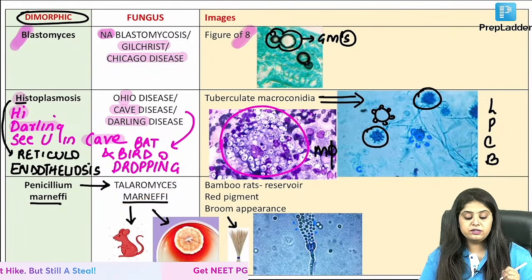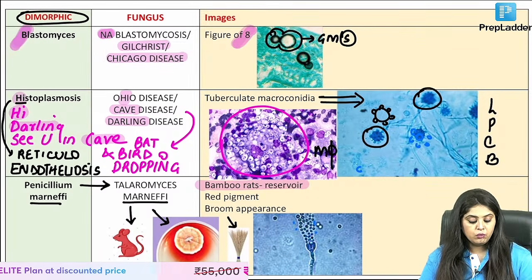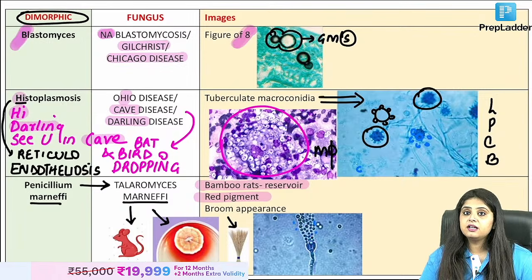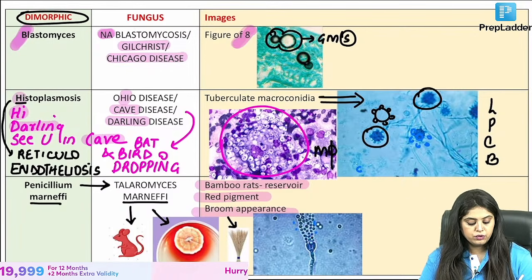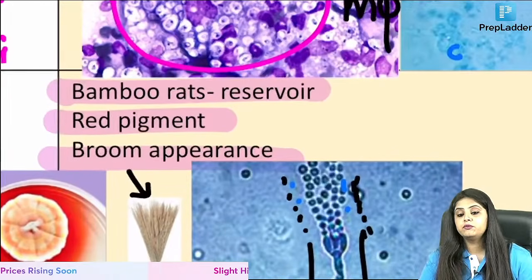Why did I tell you this story suddenly in the middle? Because if they ask you what is the reservoir, it is a bamboo rat. What color pigment is produced? It is a red color pigment. And what does LPCB show you? It shows you as if the conidia, these small conidia, are arranged in the form of a broom.